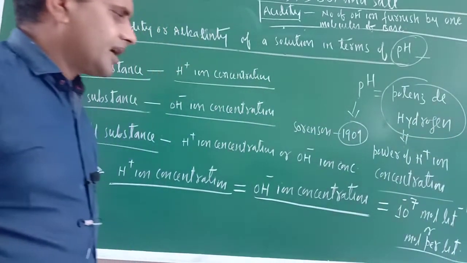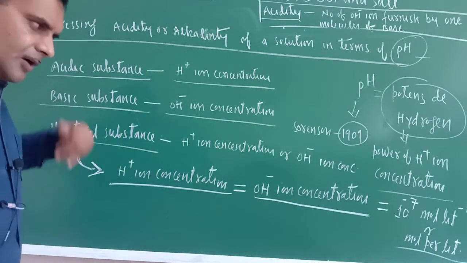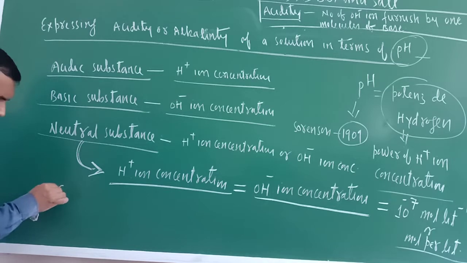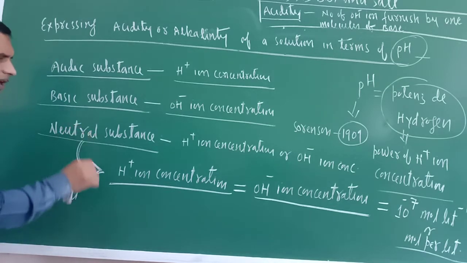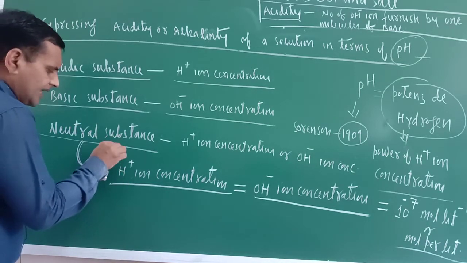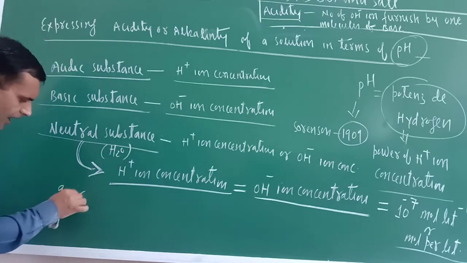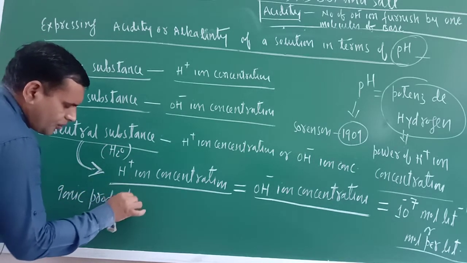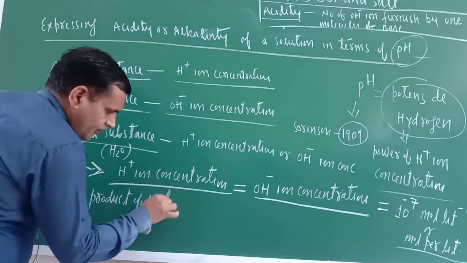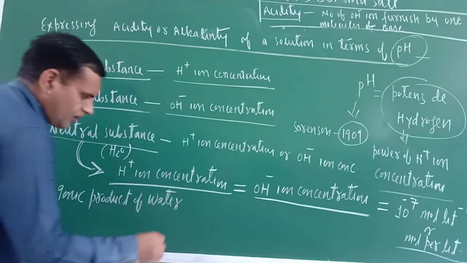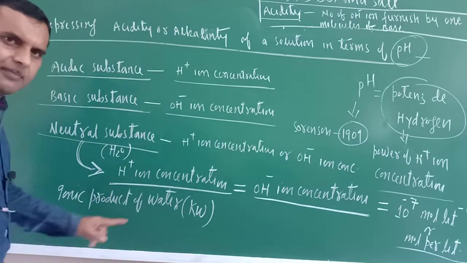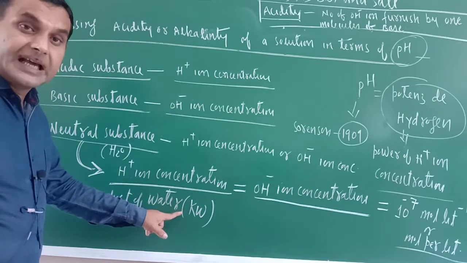Now there is a term called the ionic product of water. Basically, the neutral substance is water. The ionic product of water is represented by Kw.